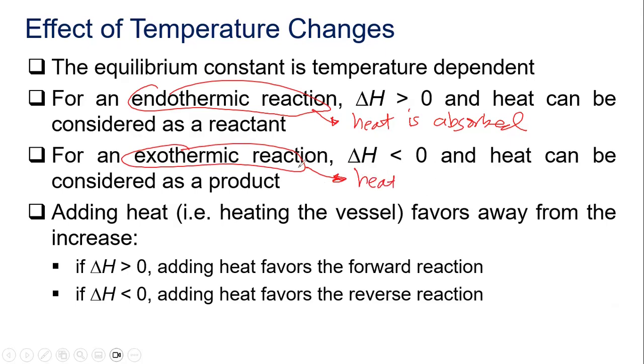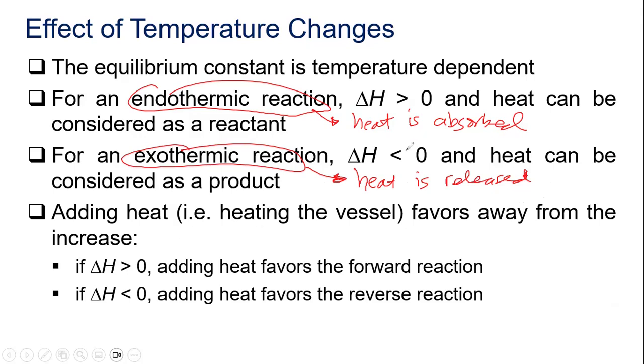And when this is an exothermic reaction, that means the heat is released by the system, by your chemical species in your chemical reaction.